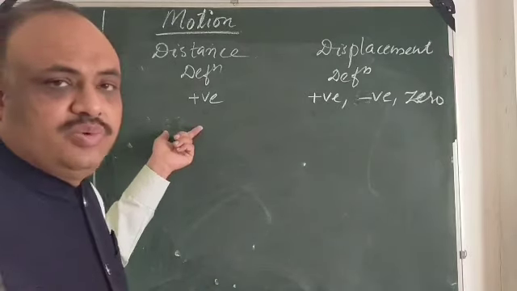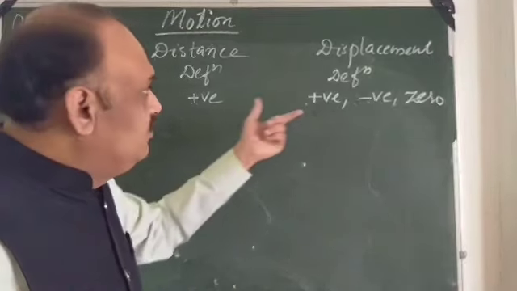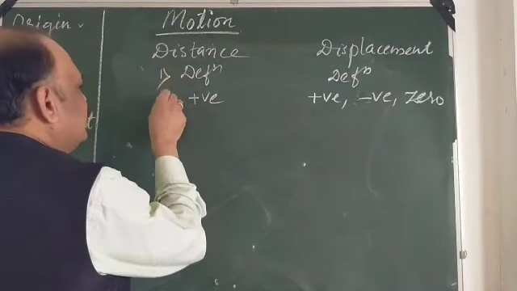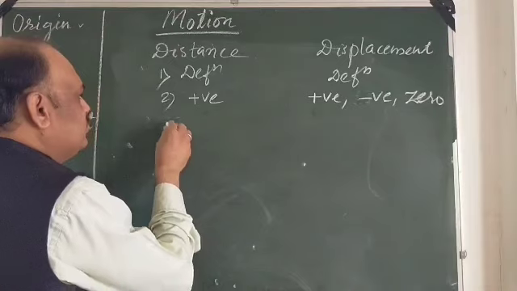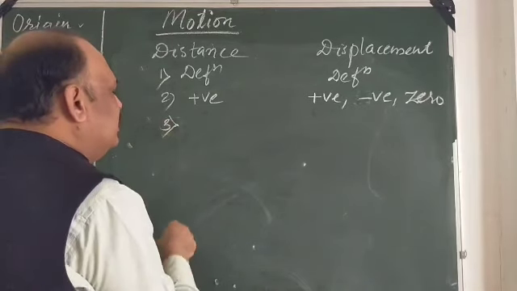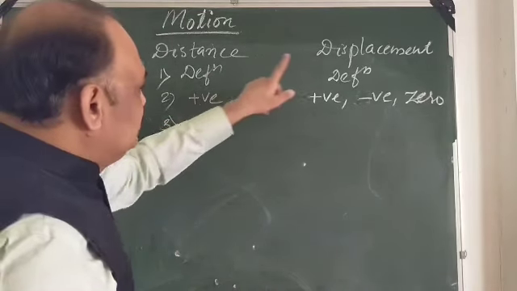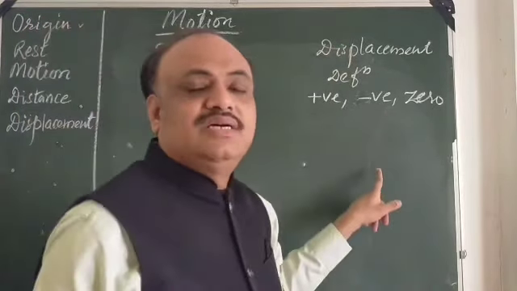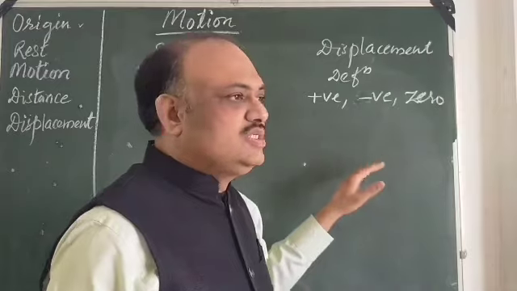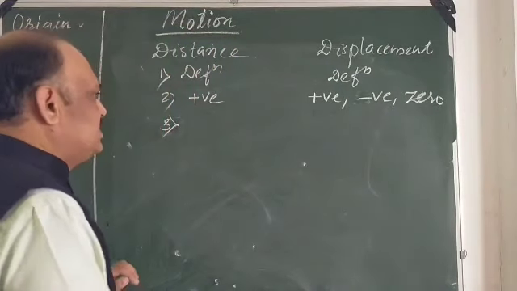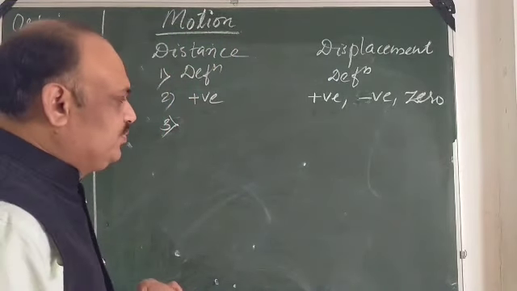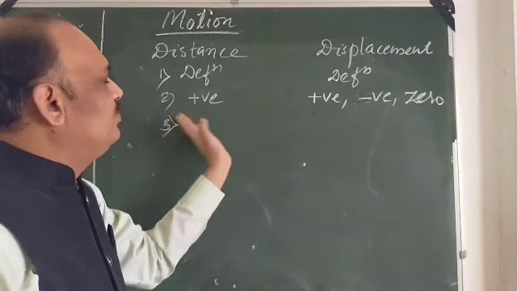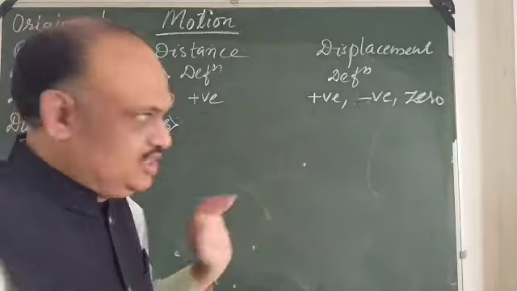Every distance cannot be a displacement, but every displacement is a distance. That is the third point. First point is definition, second point is positive, negative, or zero, and third point says that every distance is not a displacement, but every displacement is a distance. So this is the third point of distance and displacement. So this is how we can differentiate between distance and displacement.